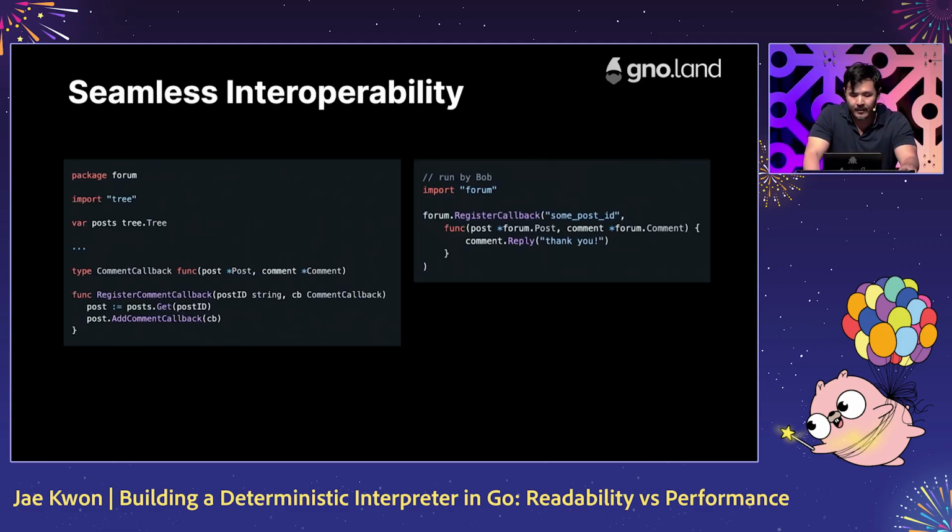Let's go even further. On the left, Alice has a program that represents a forum. And on the right, Bob is registering a callback function to thank every commenter on his post. Tools like gRPC pass parameters that are simple messages of structured data, but they don't allow the passing of more dynamic data like closures or callback functions. And again, even if they did, it would be more complex, and you'd have to deal with network failures. And there's still the issue that you have to persist the data to disk. So how can we make this example just work?